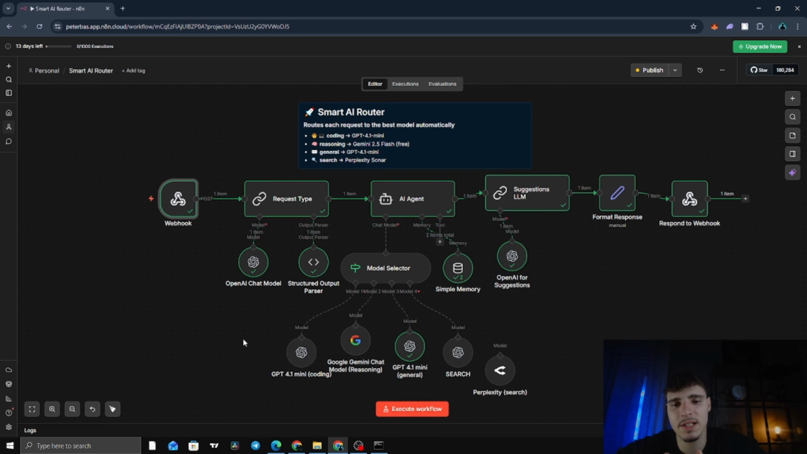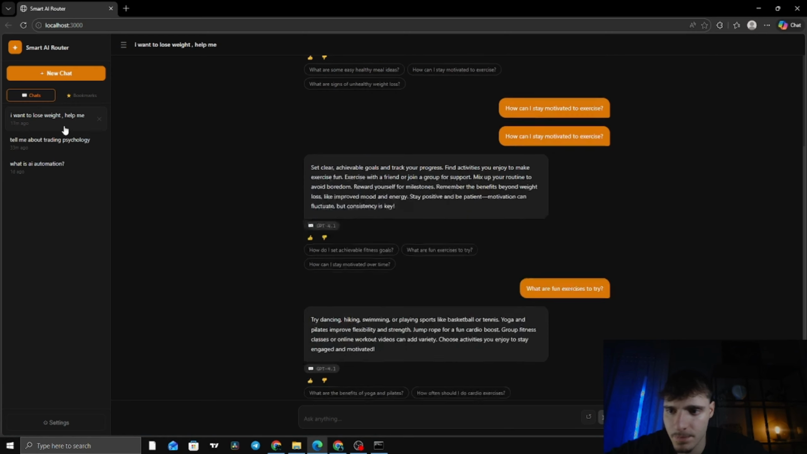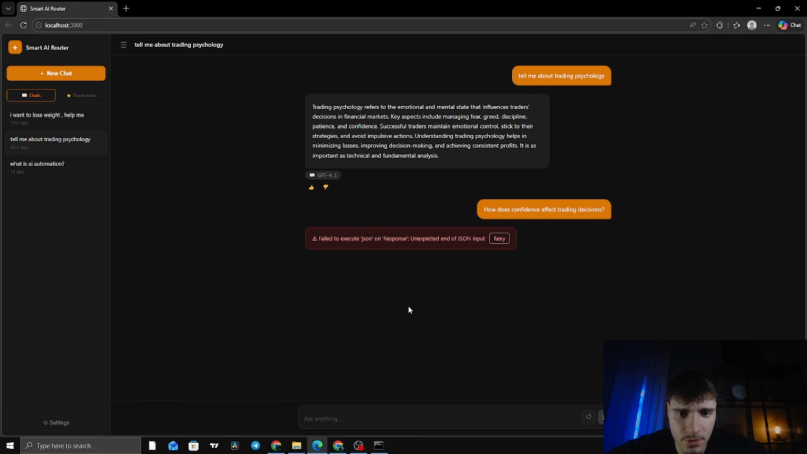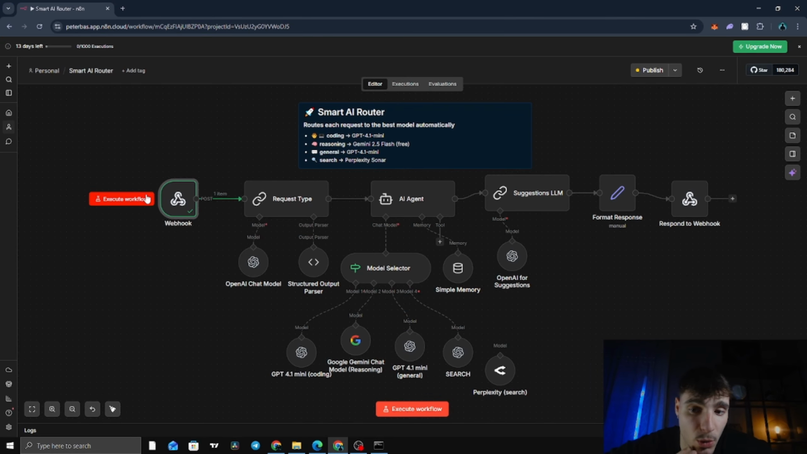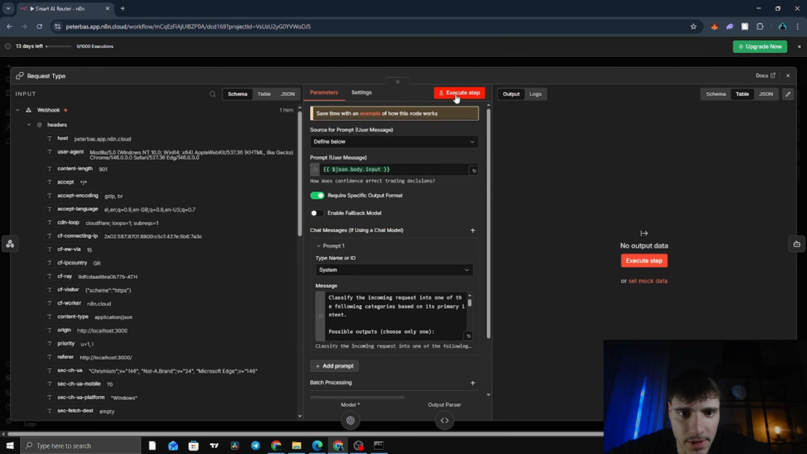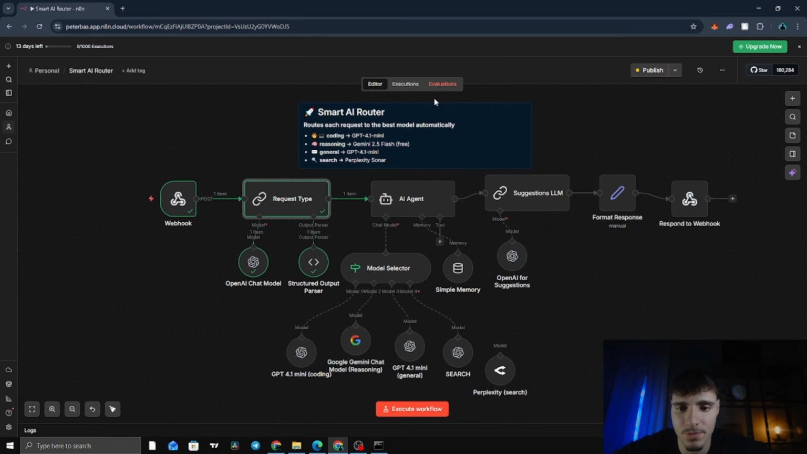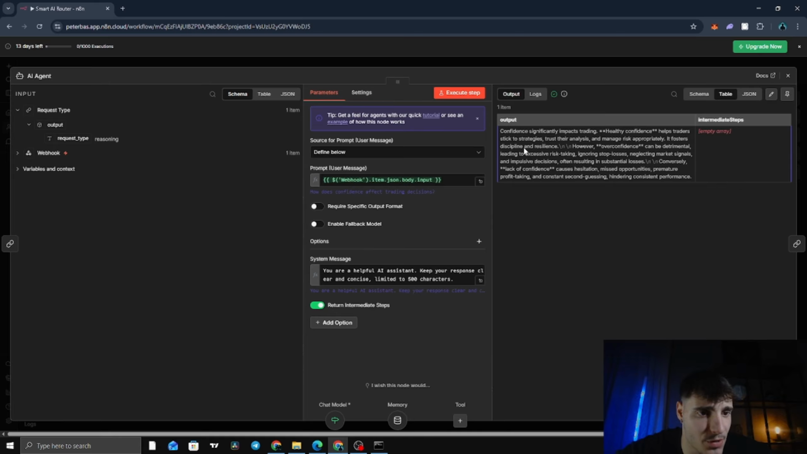Also, if you want to create this workflow from scratch, you need to click listen for the test event. For example, tell me about trading psychology. I click this question. And as you can see, it works only for this node. After that, I click execute step. It used reasoning so the request type for this answer is reasoning. Let's click agent now, execute step. And this is the answer.